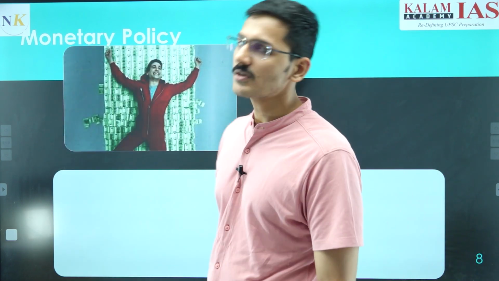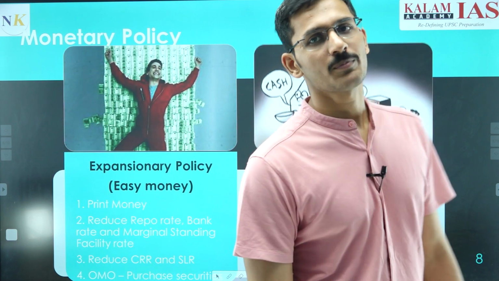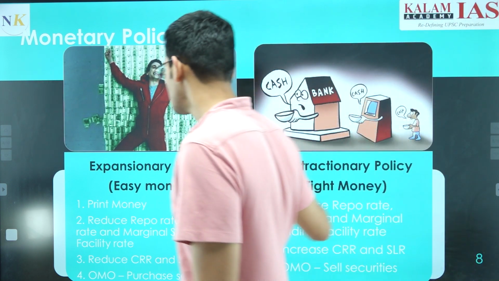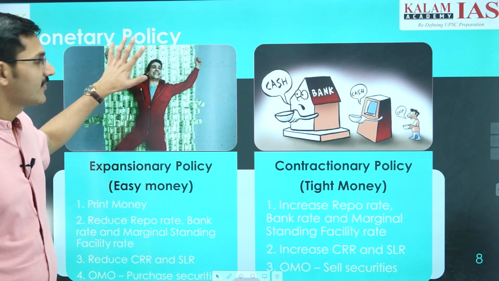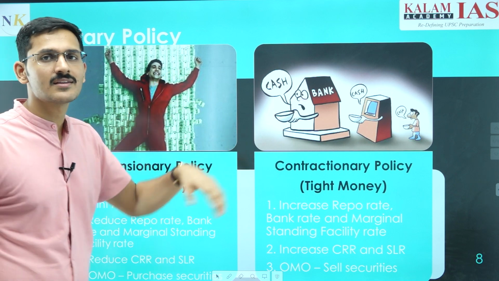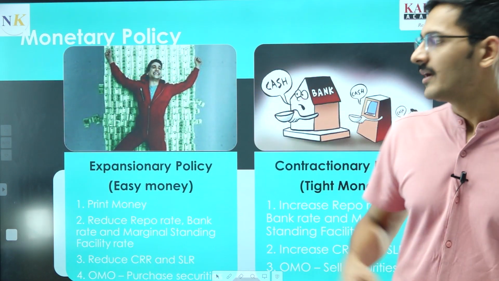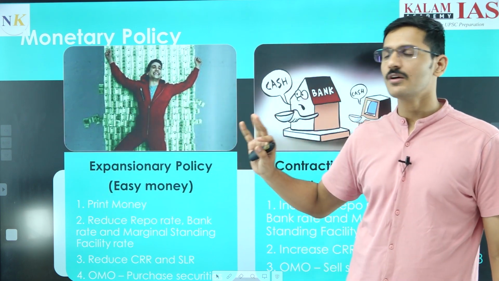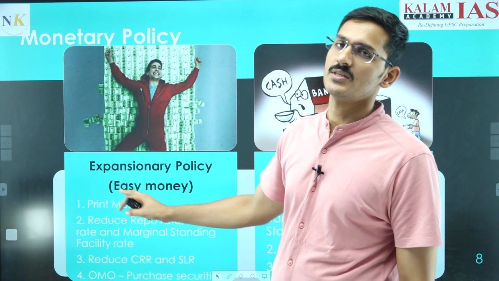Now, as we have talked about contractionary monetary policy, we will also talk about the types of monetary policy that are available. First is expansionary policy, next is contractionary policy. Now, in expansionary policy, the money supply is increased. What do they do in Money Heist? They print their money. Similarly, in expansionary policy, RBI will print money. Reserve Bank of India will start printing money whenever they have to engage in the expansionary policy.